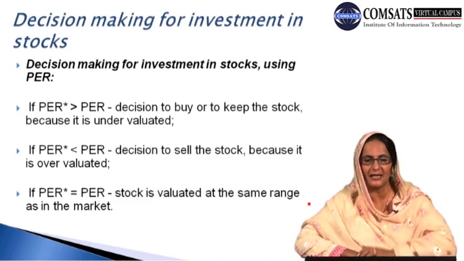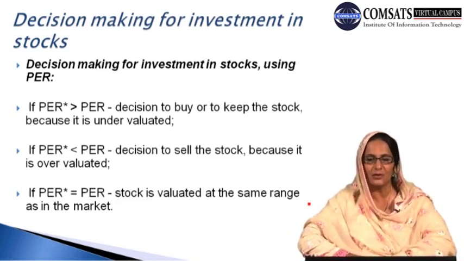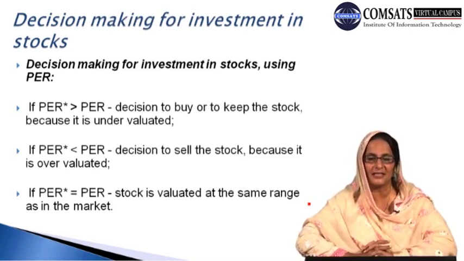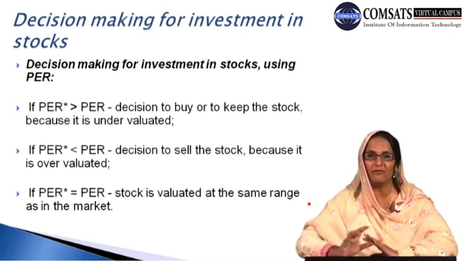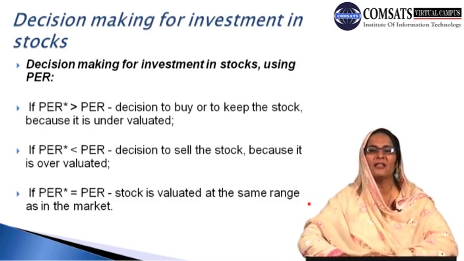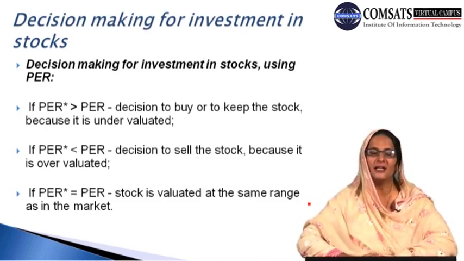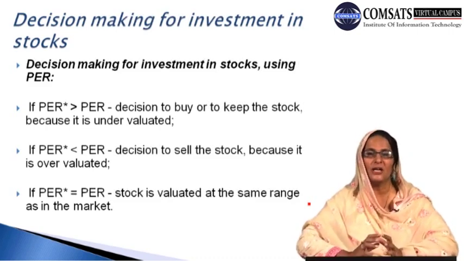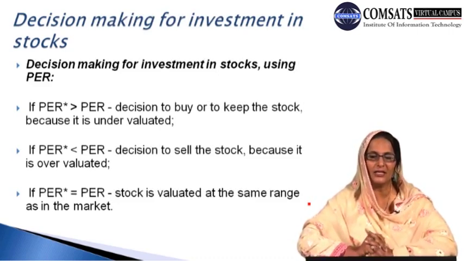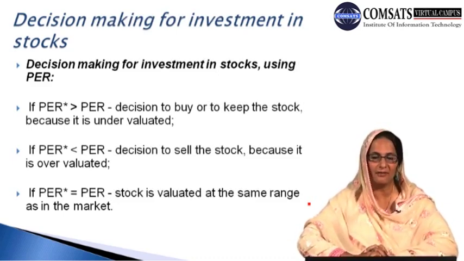If PER* is greater than the observed PER, the decision is to buy or to keep the stock because it is undervalued. In other words, when the value of PER* is greater than the observed value, what the price earning ratio should be is greater than what is observed in the actual situation. It is a decision to buy or keep the stock because it is undervalued.